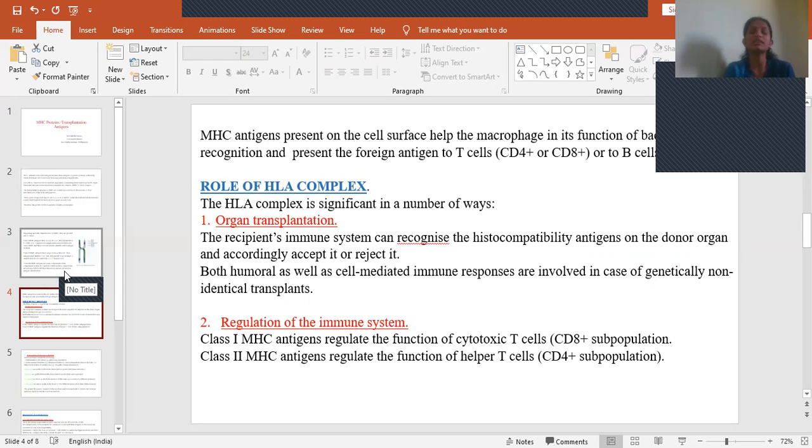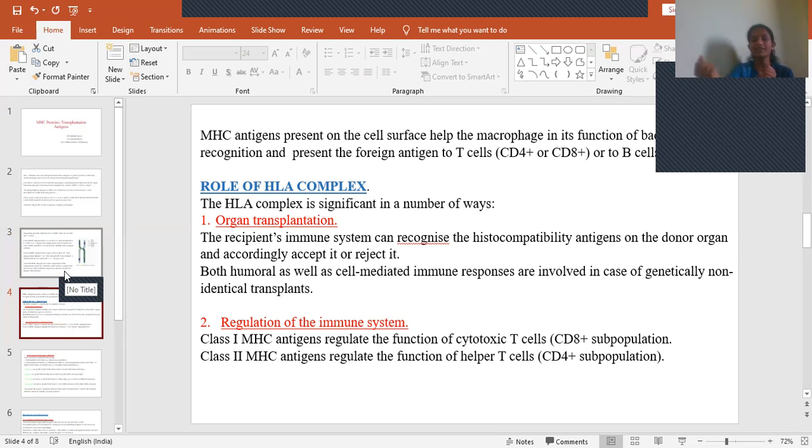Coming to the detailed role of the HLA complex, what is its main role? First and foremost, the main role is organ transplantation. As I said, they have the capability to differentiate their own cells from other cells, so this is how they are helpful in organ transplantation. If there is a patient who wants a transplantation or graft, that person is considered the recipient. This recipient's immune system can recognize histocompatibility antigens of the donor organ.